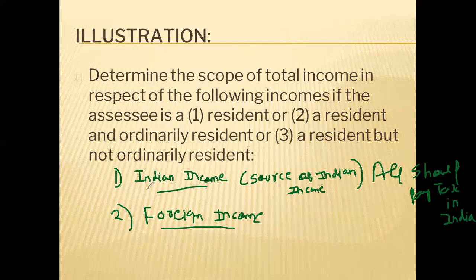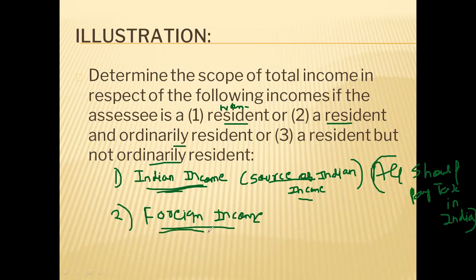Okay, if an income is an Indian income, the source of income is in India, non-resident, ordinary resident, or not ordinary resident, all should pay tax in India. So Indian income will be included in all the three cases. Okay, remember this point properly. If it is an Indian income, it should be included in all the three cases.